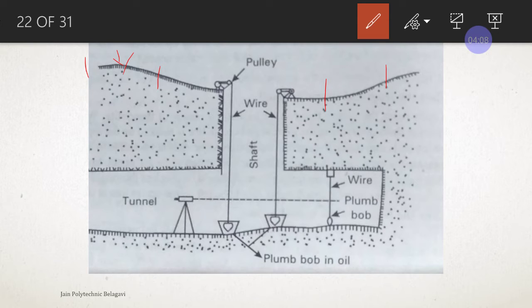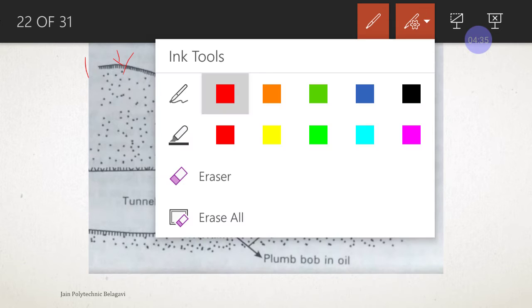These pegs are driven at equal intervals, and the alignment is set off on the ground surface. Okay, once this is done, the shafts are drilled. The shafts, or vertical well openings, are provided so that we can transfer the center line into the tunnel.